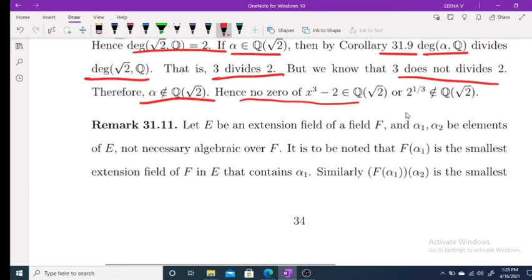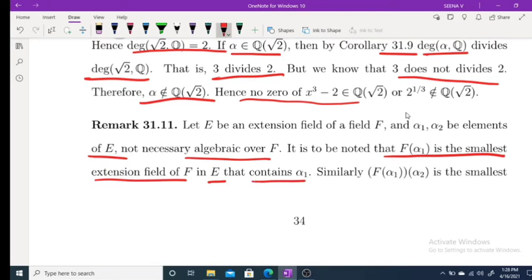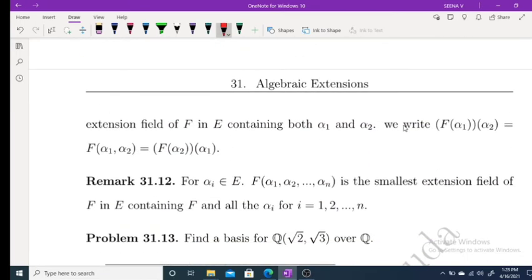Okay. Now next, let E be an extension field of F and alpha 1, alpha 2 be elements of E, not necessarily algebraic over F. It is to be noted that f of alpha 1 is the smallest extension field of f in E that contains alpha 1. Similarly, f of alpha 1, alpha 2 is the smallest extension field of f in E containing both alpha 1 and alpha 2. We can rewrite f of alpha 1, alpha 2 as f of alpha 1 of alpha 2, and that's the same as f of alpha 2 of alpha 1.